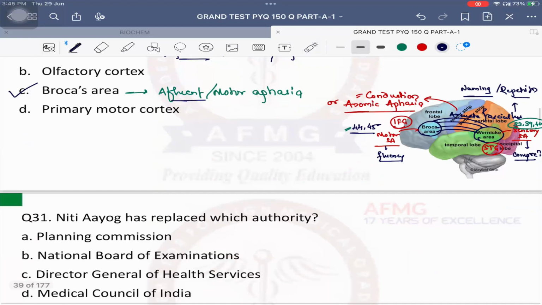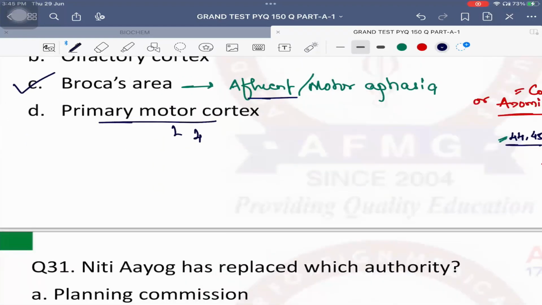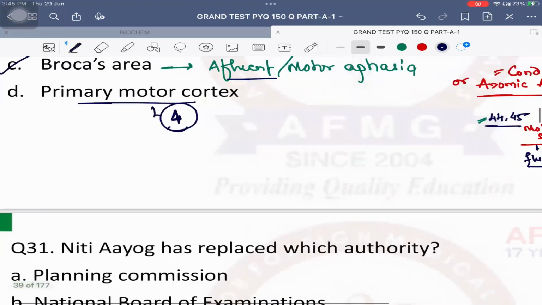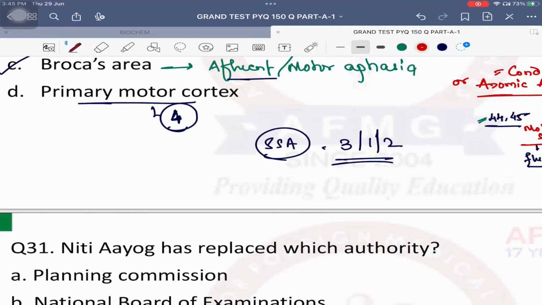Motor cortex, guys. Primary motor cortex is area number 4, and somatosensory cortex or somatosensory area is area number 3, 1, 2 ना.